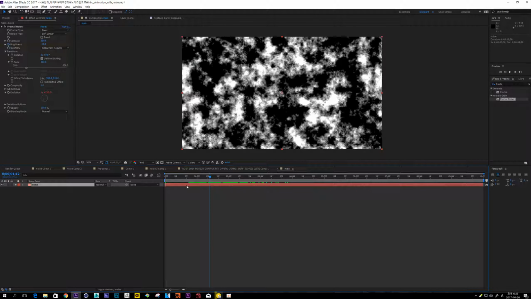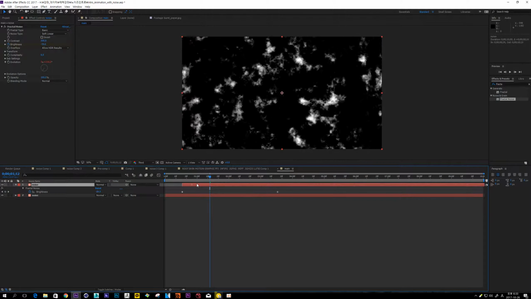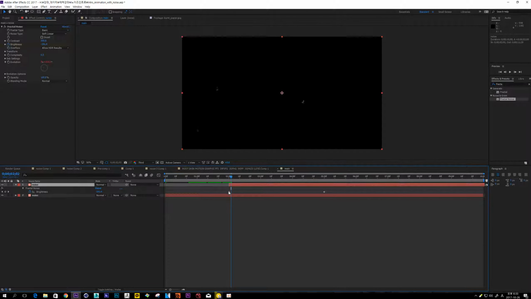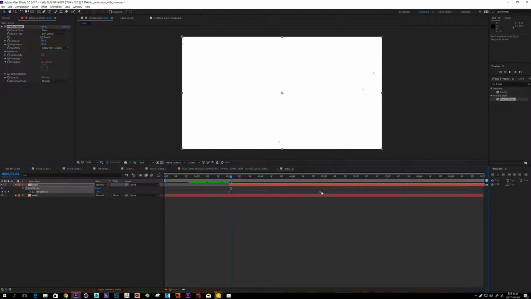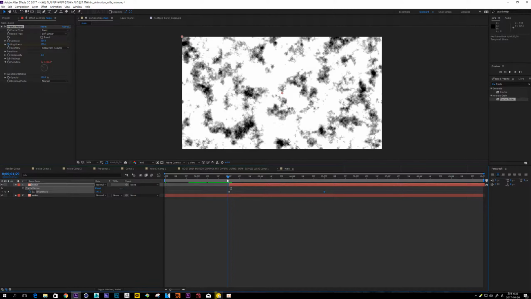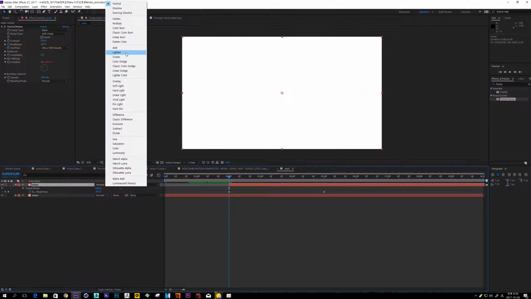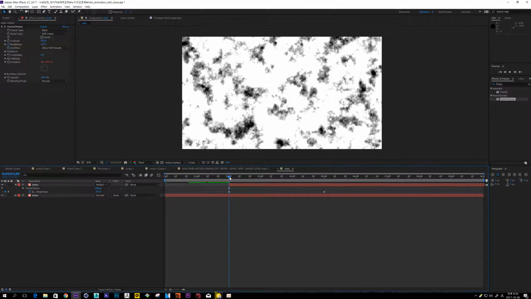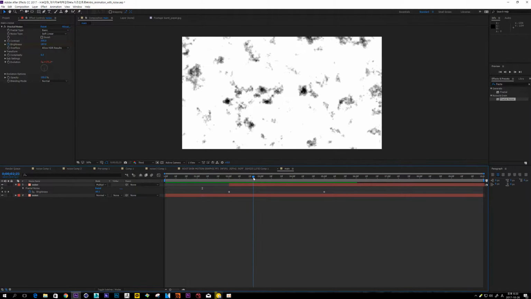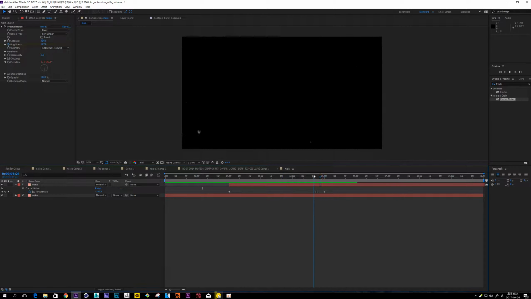Okay, and copy it and move it back about here, and then reverse this black and white, and change blending mode to multiply to remove this white color like this. So now we get a noise start from black to white, and finally it is fade out to black.